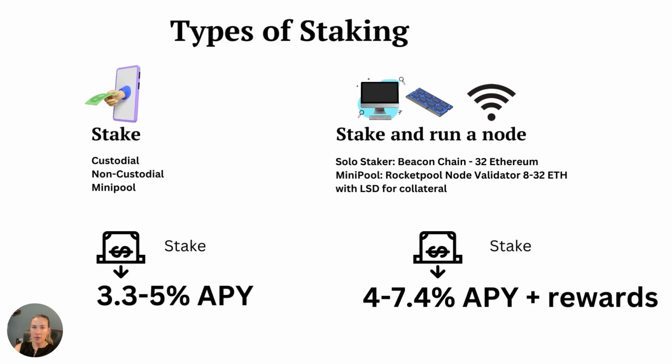Now, when you stake and run a node validator, if you're a solo staker, it's right on Ethereum. You need 32 Ethereum. Or you can go through a mini pool like Rocket Pool and stake anywhere from 8 to 32 ETH. Then other stakers put in the other amount of ETH to make you a full mini pool, where you can earn your LSD for collateral and earn more, anywhere from 7.4% with APY and rewards.